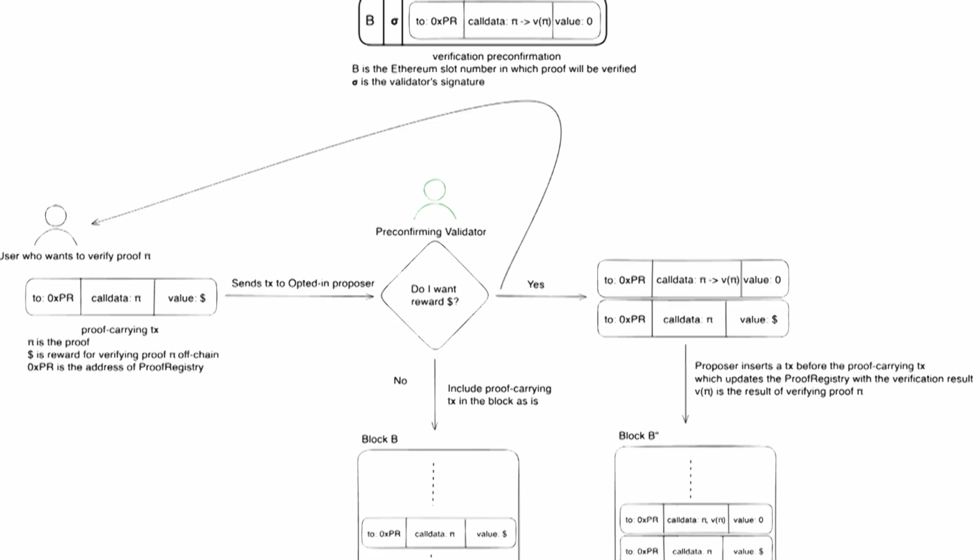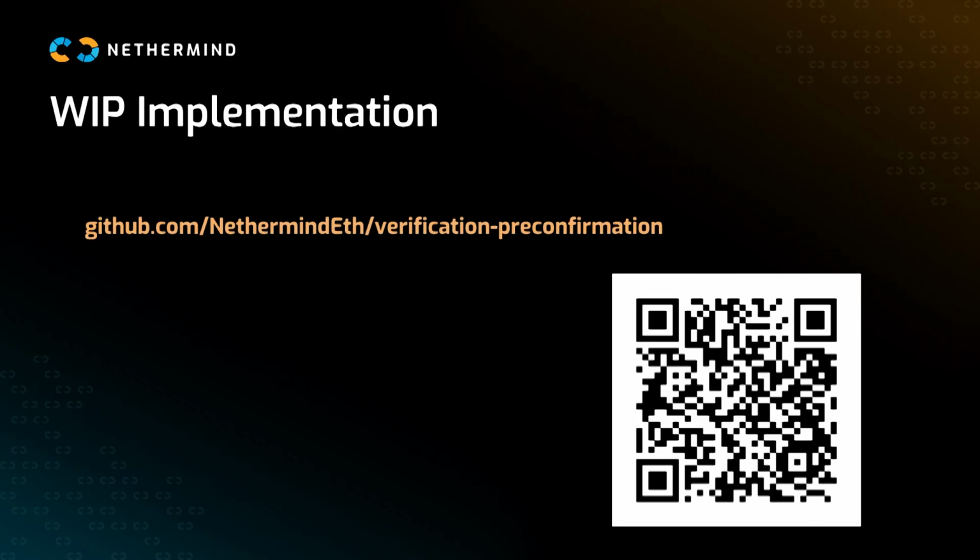If the validator chooses to do this, then when the block comes about, they make sure that before including the user's transaction that includes the proof, they include the transaction which includes the verification of that proof. Basically, they front-run the user's proof transaction with their verification transaction, and that's how we know that this proof was verified on chain. They also sign a receipt saying that they will do this, so that if they don't, we can hold them accountable. And I think that's it.